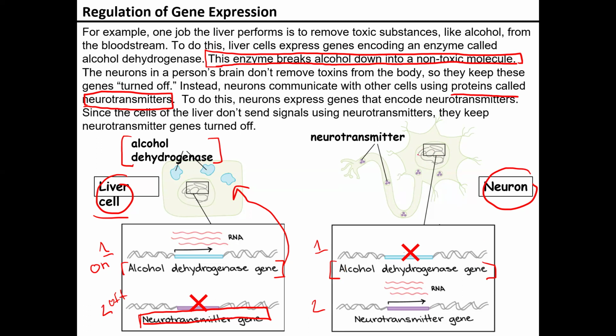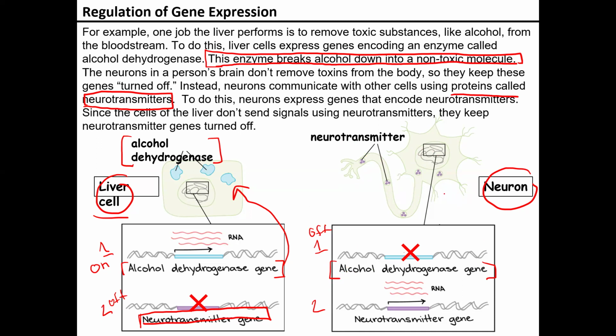Now, since we're dealing with our neurons, which are all about sending signals through our brain, we do not need our alcohol dehydrogenase. So this is going to be turned off. The reason is that this is great at breaking down alcohol, but our neurons aren't supposed to do that, that's not their job.